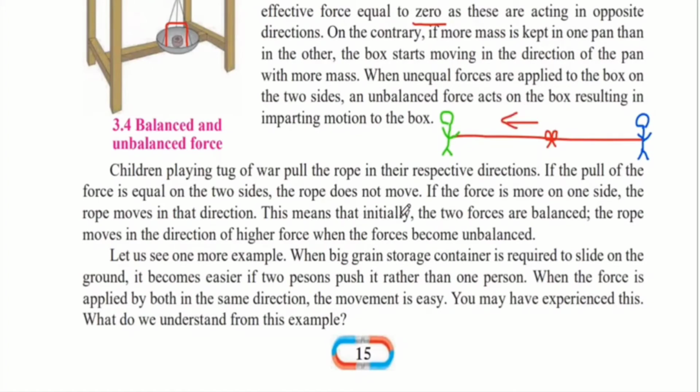This means that initially the two forces are balanced. The rope moves in the direction of higher force when the force becomes unbalanced. So initially when the green child and the blue child were applying equal amount of force, the forces were equal and in the opposite direction. Therefore they both will be cancelled out. But as soon as the green child put more amount of force, then now this force towards that green child is more, and therefore the ribbon will move in that direction, and now it will become an unbalanced force.